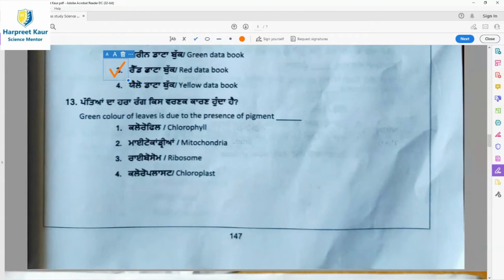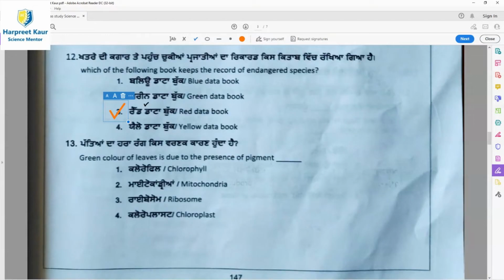Question 13, the green color of leaves is due to the presence of the pigment. You have done this in the earlier classes also. Option 1, chlorophyll, is the right answer.